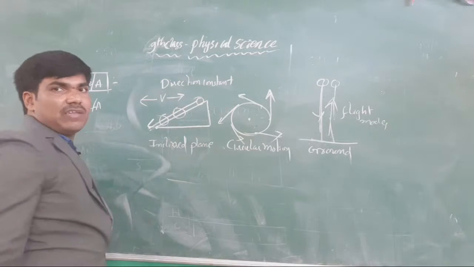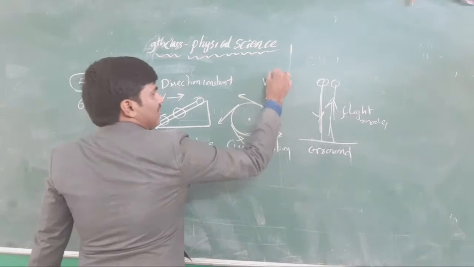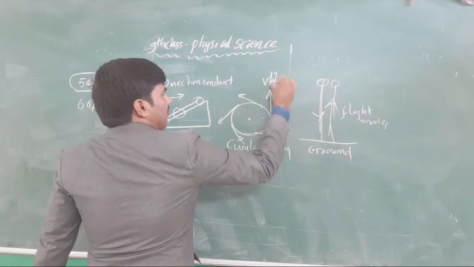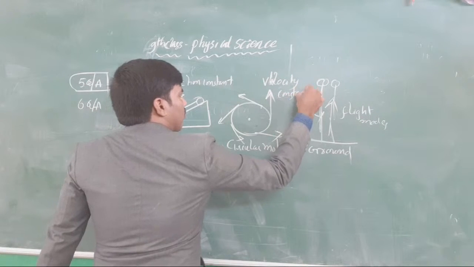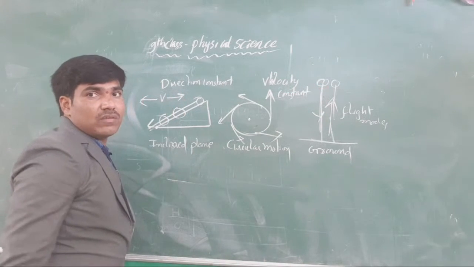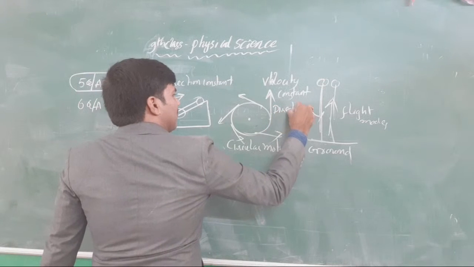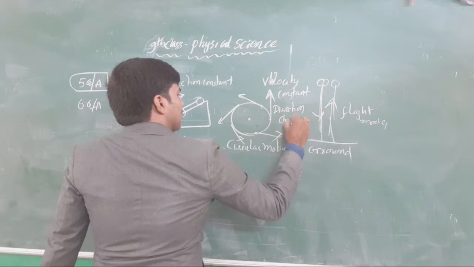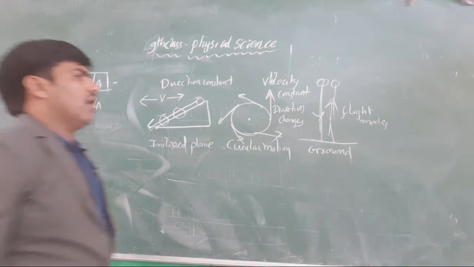Now, velocity may either decrease or increase. Here the velocity is constant. What is constant here? Velocity is constant. What changes? The direction changes every time. Direction changes here. Okay, clear?